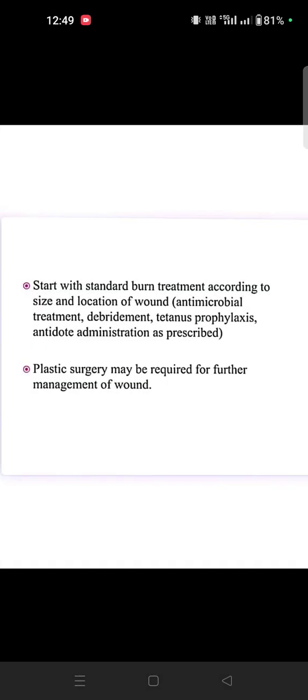Start with standard burn treatment according to the size and location of the wound. Okay, so using antimicrobial treatment, debridement, tetanus prophylaxis and antidote administration. Plastic surgery, if you need it, we can do.